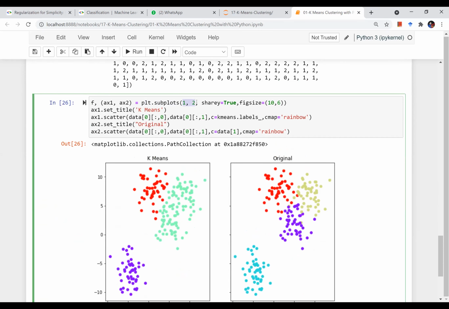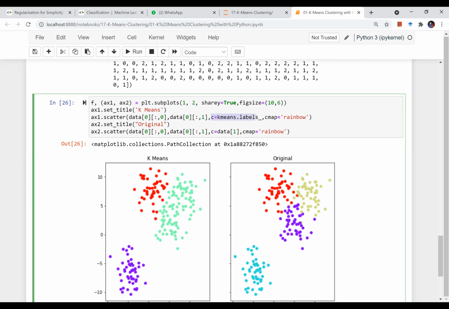I want 1 row and 2 columns, the y is the same, and the figure size is bigger because I want to see 2 plots side by side. On the first axis, the title is k-means, which is the left one. On the first axis I'm plotting data zero, all the columns. So I'm plotting the first column of data with the second column of data.